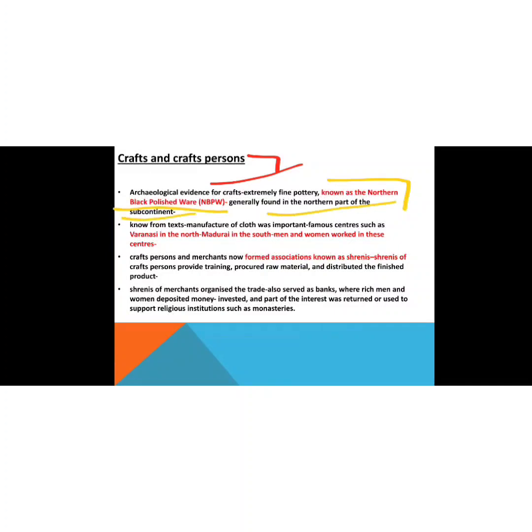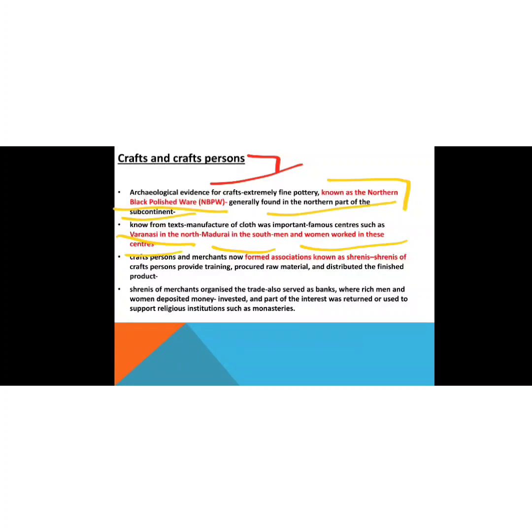Textile manufacture of cloth was also important, with famous centers such as Varanasi in the north and Madurai in the south. Men and women worked in these centers. So these were the two most famous centers in the subcontinent.